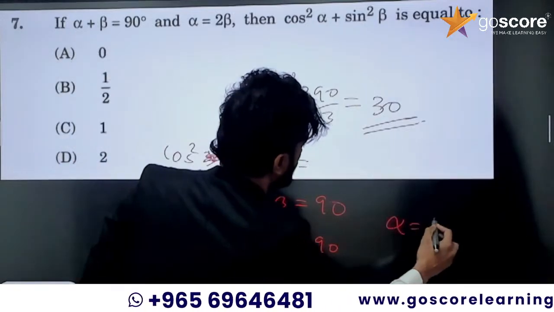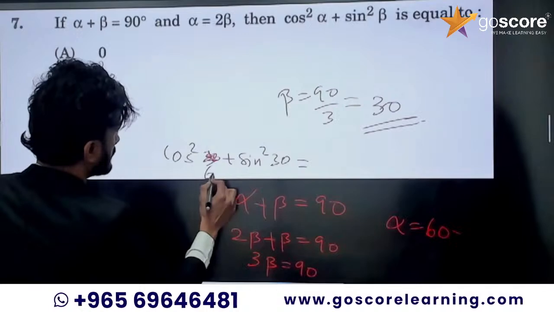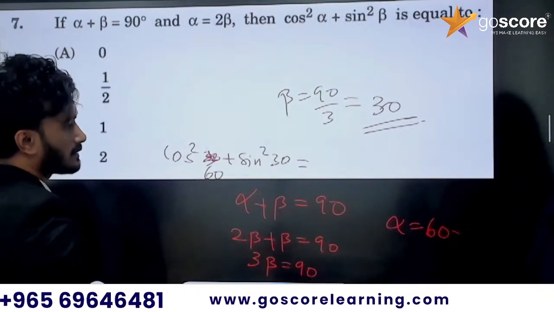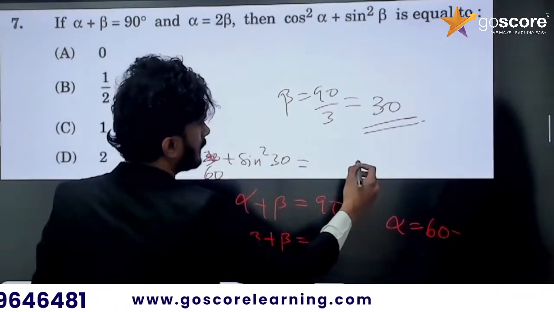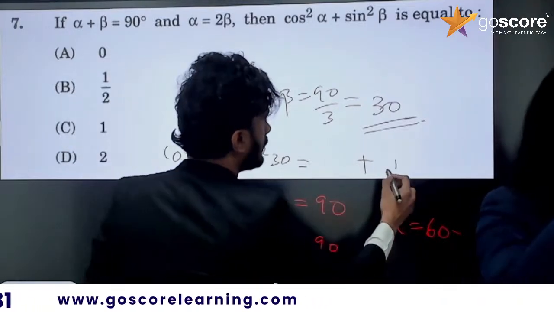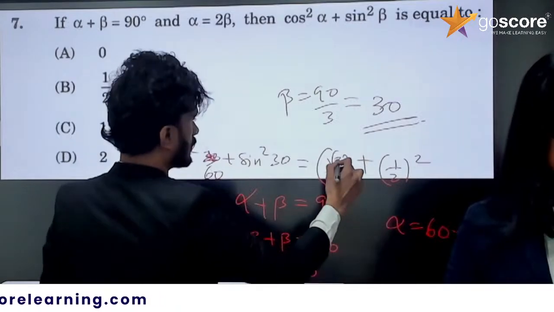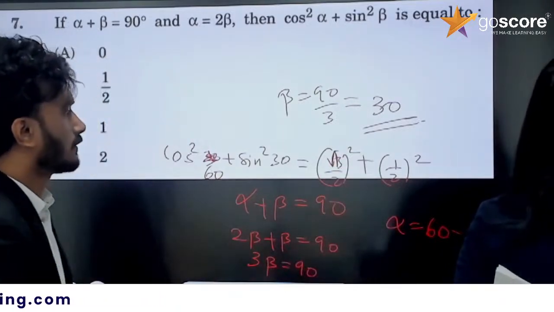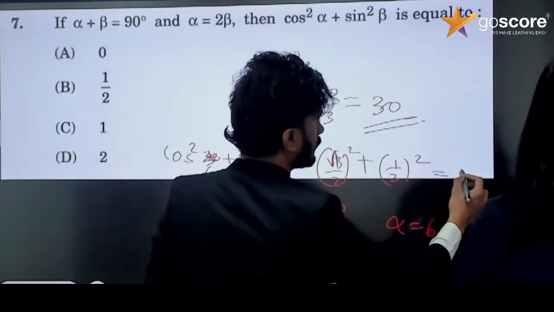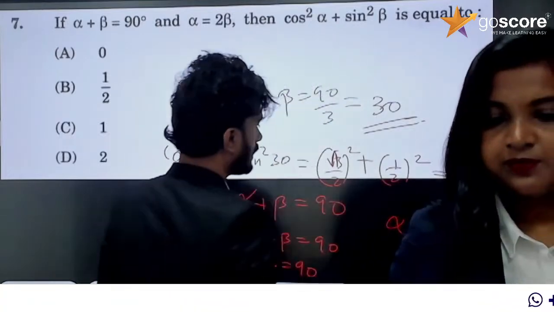Alpha is equal to 60 degree. So cos square 60 plus sine square 30. So what is sine square 30? 1 by 2 whole square. This one is root 3 by 2. 1 by 2 whole square. 1 by 2 whole square. So 1 by 2.